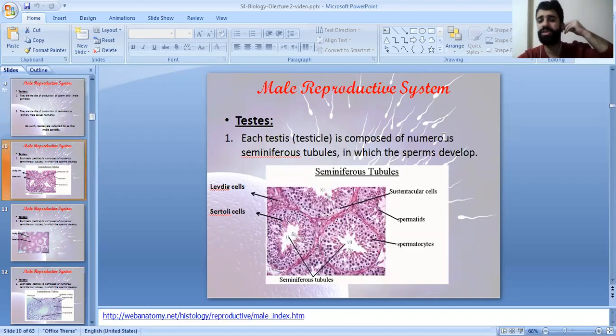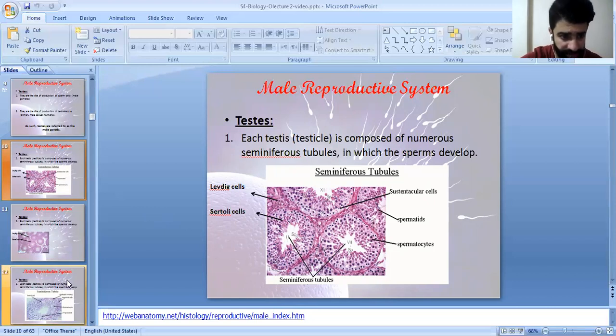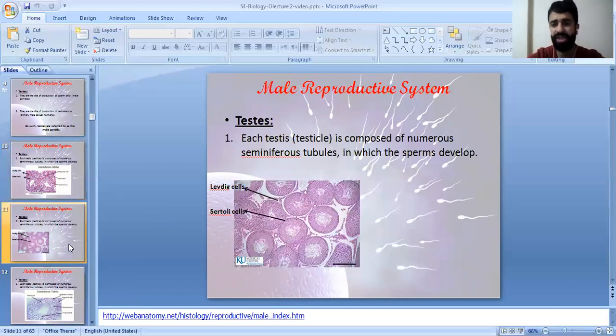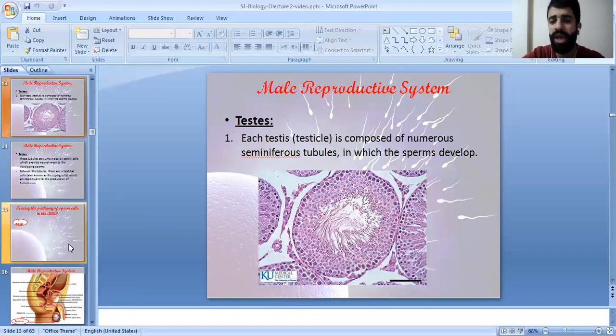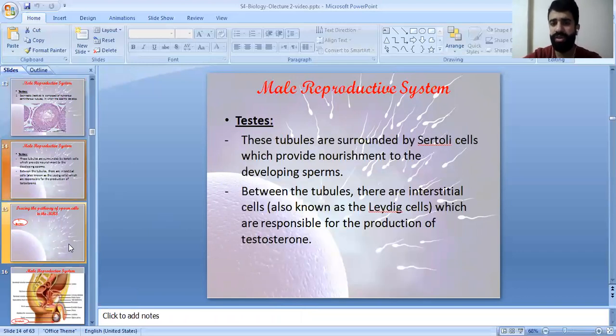This is about the testes. Each testis is composed of numerous seminiferous tubules in which the sperm will develop. These are the seminiferous tubules under the microscope. We have Leydig cells and Sertoli cells. We're going to talk about them. These are the figures of the seminiferous tubules, and these tubules are surrounded by something called Sertoli cells. Pay attention to the Sertoli cells. We're going to have questions about Sertoli cells and Leydig cells in the quiz.